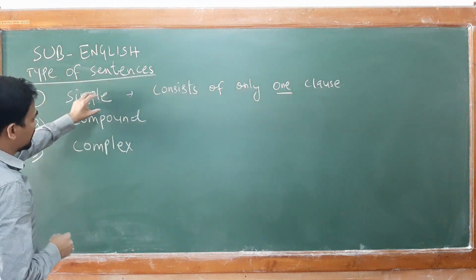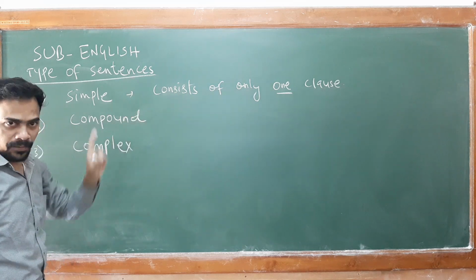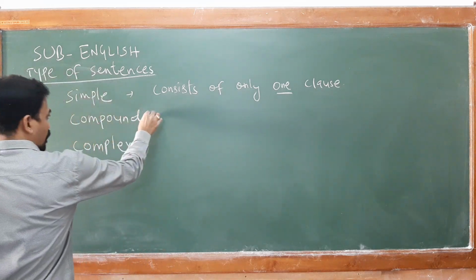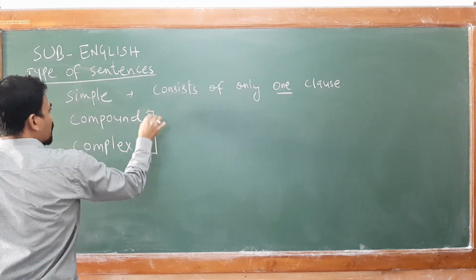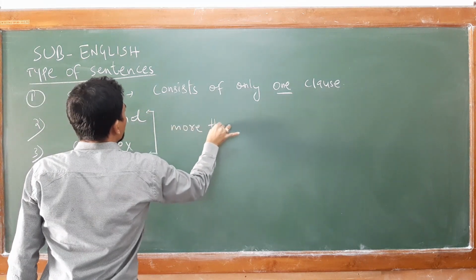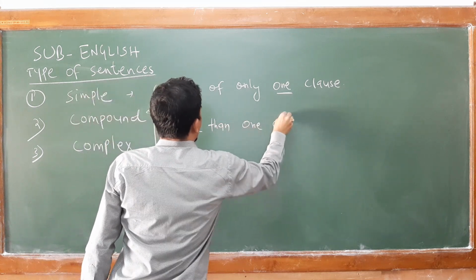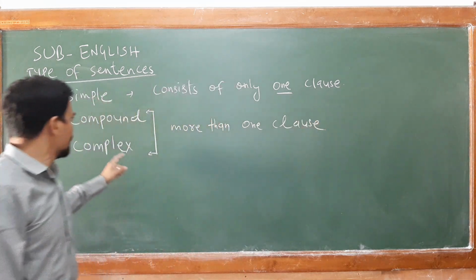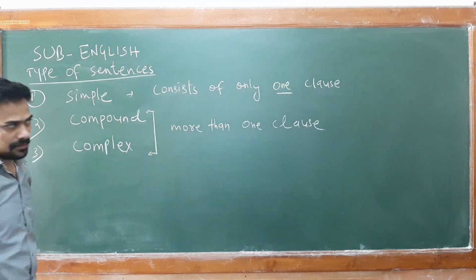Now, a simple sentence consists of only one clause. There is one subject and there is one finite verb. Now, in compound and complex, here you can notice more than one clause.